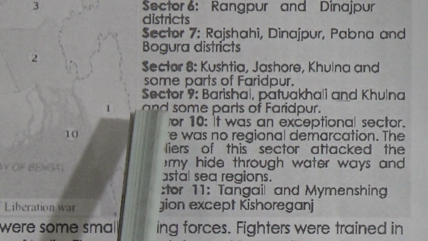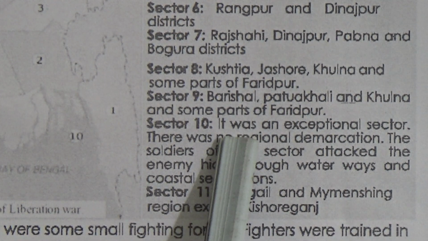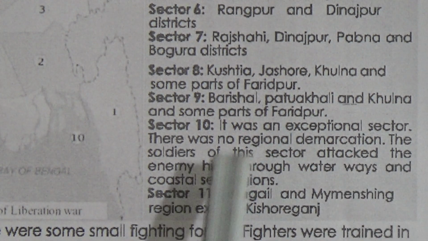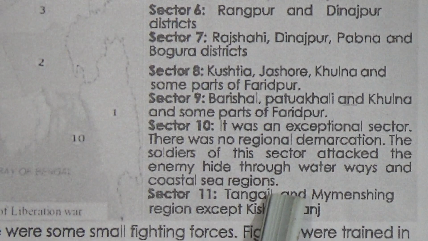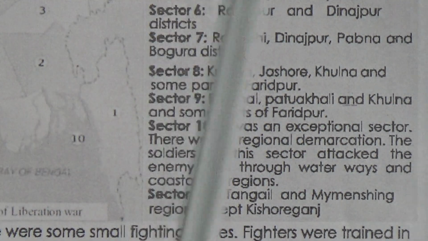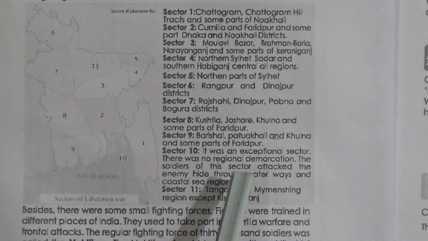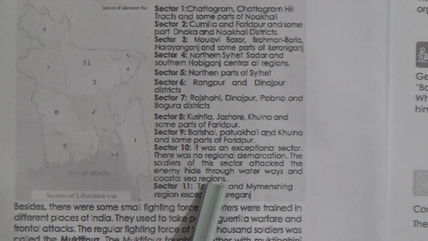And sector 10, students mark here, this is exceptional. Here we are talking about sector 10, it was an exceptional sector. There was no regional demarcation. The soldiers of this sector attacked the enemy hideouts through waterways and coastal regions. Students, look, from sector 1 to 11, except sector 10, there were sector commanders, but in sector 10 there were no sector commanders. Our fighters used to fight through waterways and coastal sea regions.